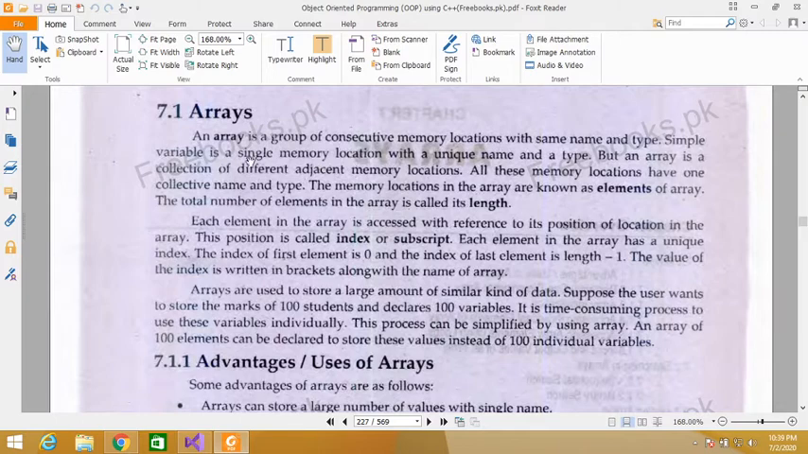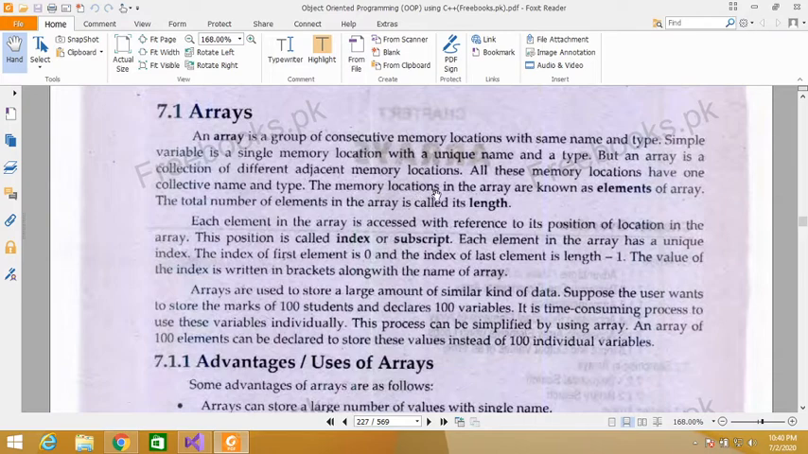A simple variable is a single memory location with a unique name. So in a simple variable we can store only a single value, but an array is a collection of different adjacent memory locations. So an array is a collection of memory locations, which means we can store many values. All these memory locations have one collective name and type.